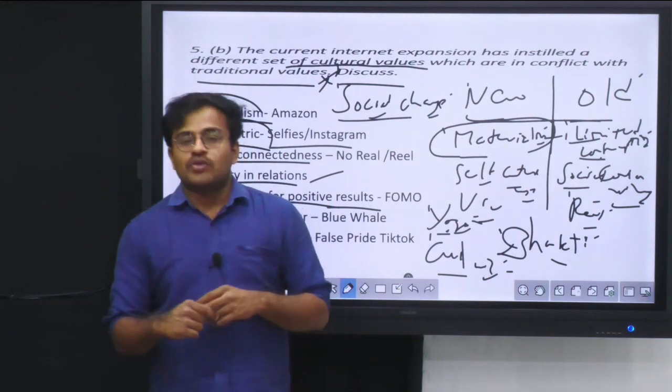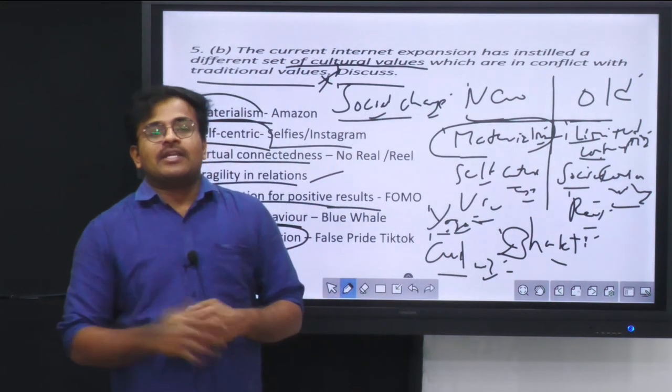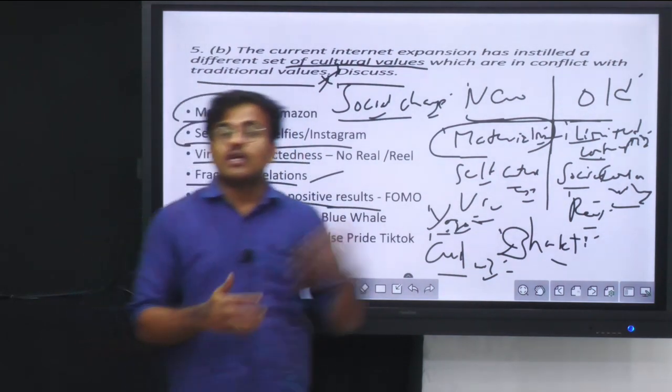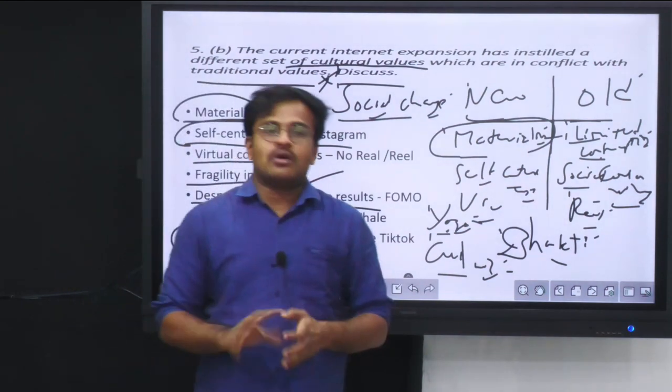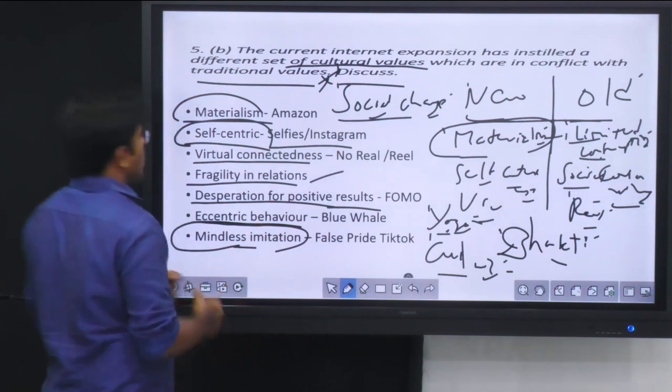So it is not very unilateral. The impact is in fact a multi-pronged impact being seen on the traditional rural values or the traditional Indian values because of the impact of the internet. That way, if you bring in a nuance or a complexity in your conclusion, that would be good. So this finishes the discussion on 5B.